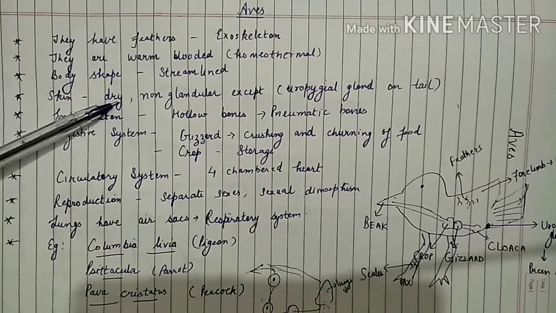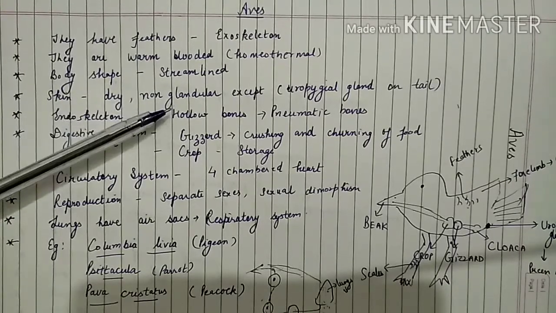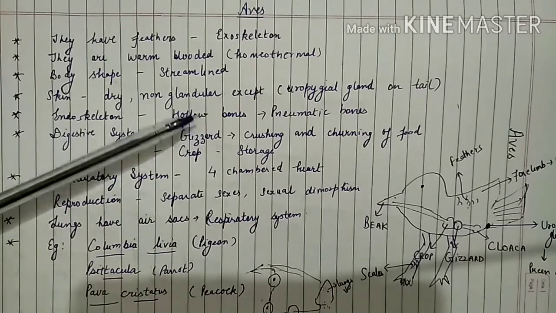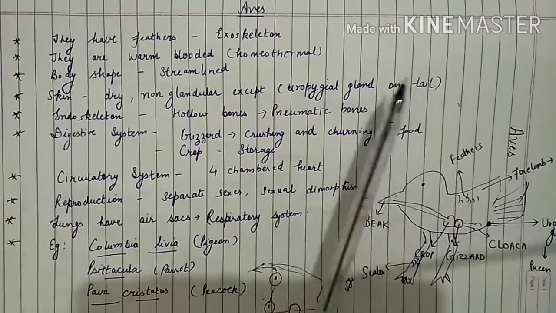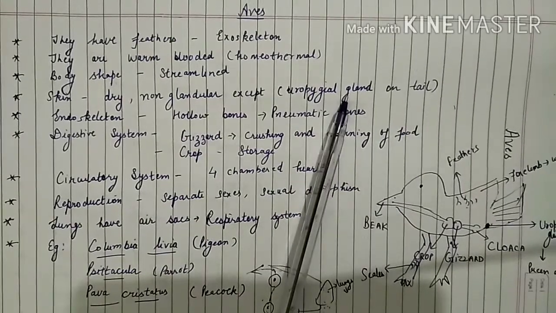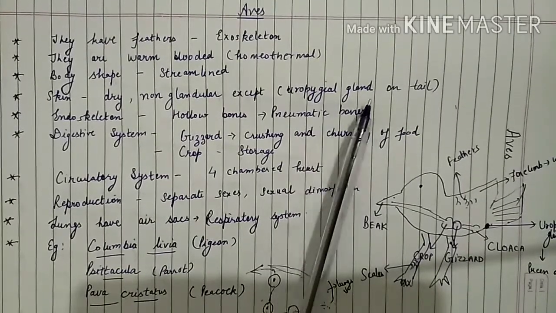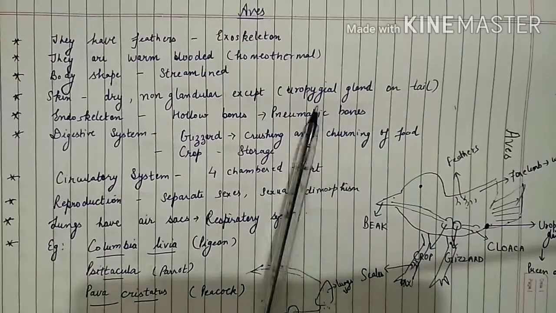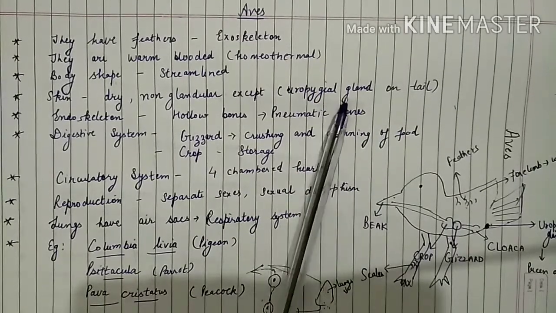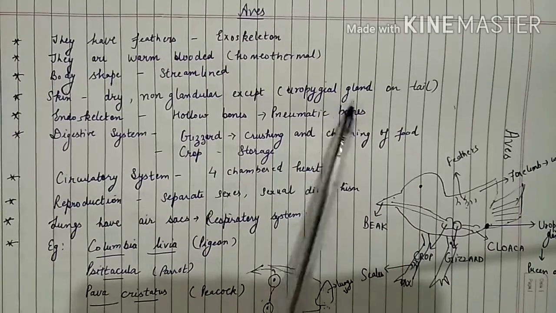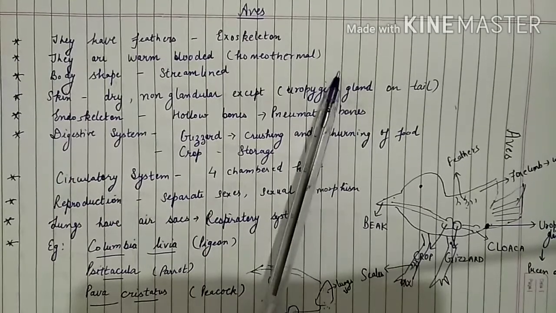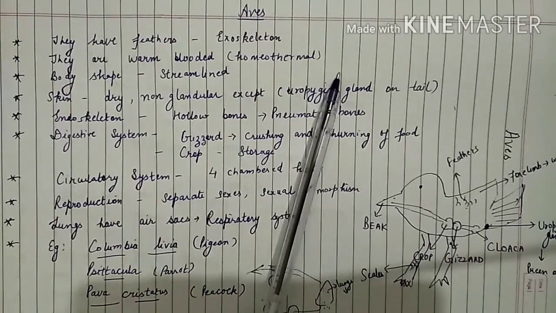Then the skin is dry and non-glandular except at one position where a gland is present, and that position is the tail, and the name of the gland is uropygial gland. Uropygial gland is also known as preening gland, and this uropygial gland secretes oil, and the name of the oil is preen oil.